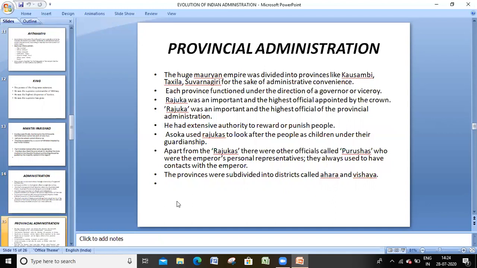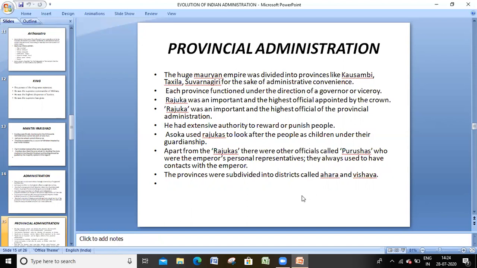If you take provincial administration, the kingdom was divided into provinces like Kausambi, Taxila, and Suvarnagiri. Now we have India with states and union territories. At that time also the Mauryan administrators divided the empire into provinces. Each province functioned under the direction of a governor or viceroy.